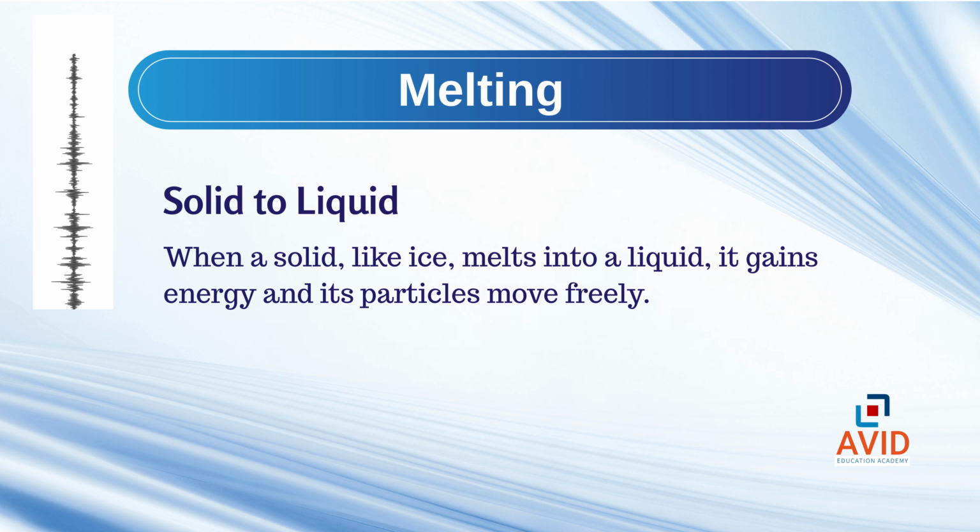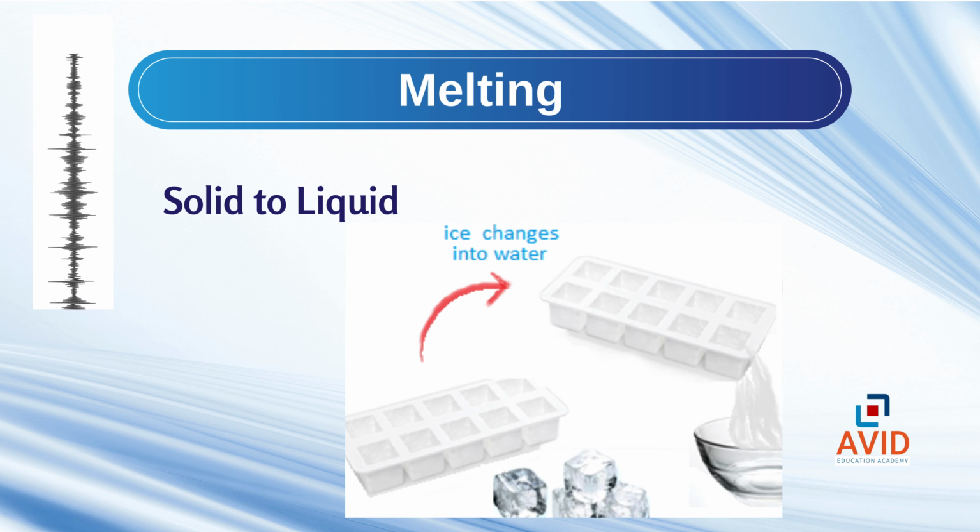1. Melting. Melting is the process in which a solid changes into a liquid. A very simple example is ice turning into water. When we heat a solid, its particles gain energy and begin to vibrate faster. Eventually, they break out of their fixed positions and move freely, and the solid becomes a liquid. Melting point is the temperature at which a solid melts. For ice, the melting point is 0 degrees Celsius.